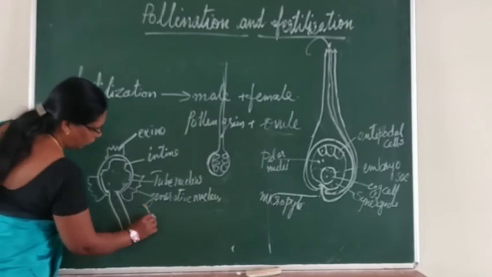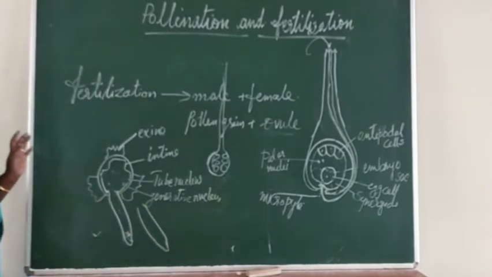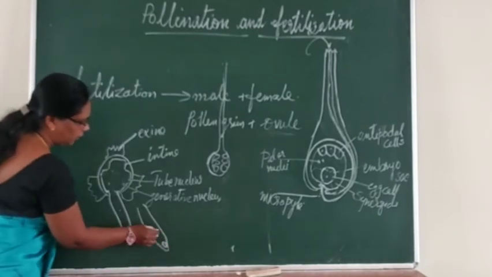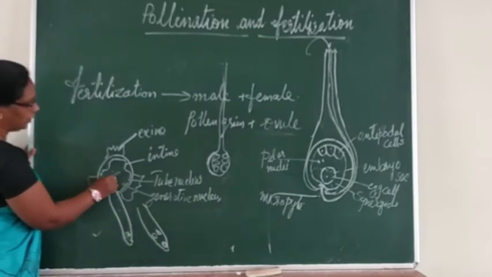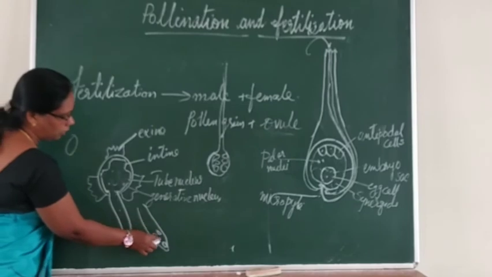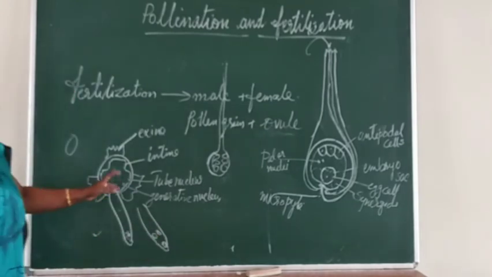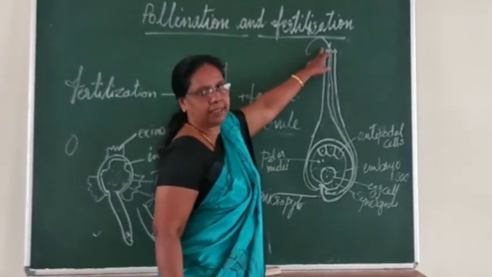Next stage, again I am drawing only the tube. The tube nucleus will be there, and the generative nucleus at the end region will divide into 2. Here the one generative nucleus divides into these 2. The tube nucleus will remain like that. Follow me. So when it enters the stigma, these changes are happening.